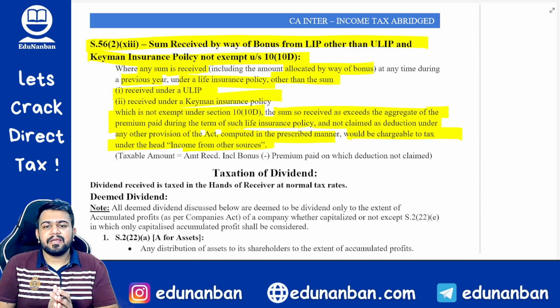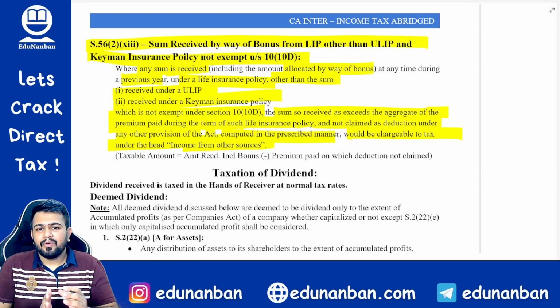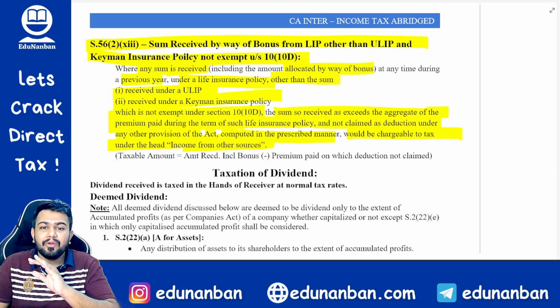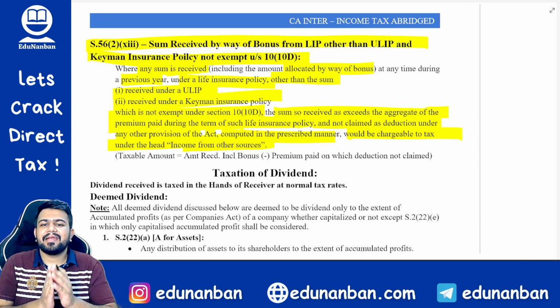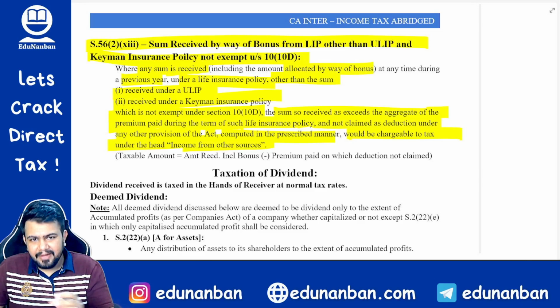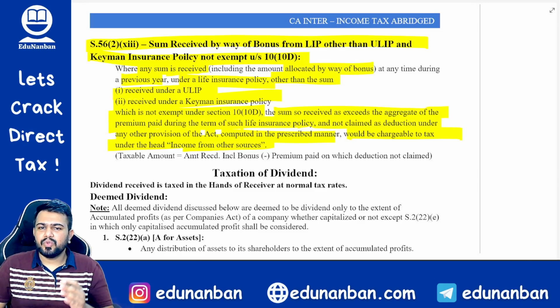So basically, whatever policy is not a ULIP and not a keyman insurance policy and also not exempt under section 10(10D) will be taxable under income from other sources under this new section called 56(2)(xiii).